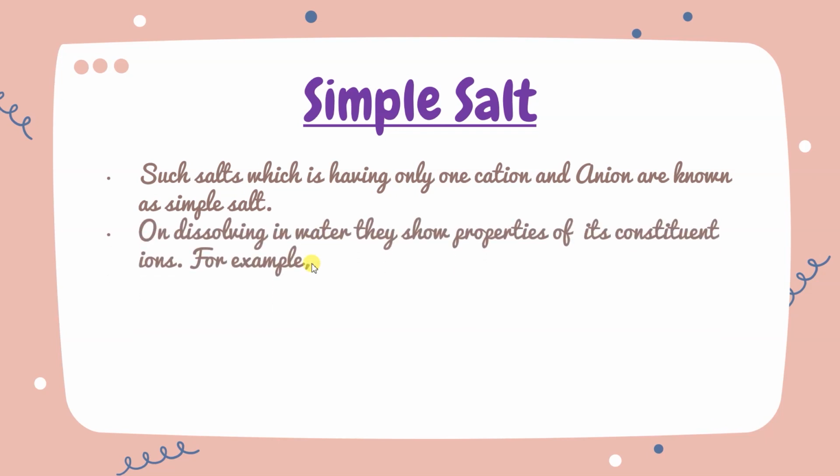The important property is that on dissolving in water, they show the properties of their constituent ions, like NaCl, MgSO4, Ca(NO3)2. Sorry, the NO3 should be inside brackets and the 2 outside, Ca(NO3)2. We can see that these are made up of one type of cation and one type of anion, like Na+, Mg2+, Ca2+. Another is CH3COO- with NH4+. So these are called simple salts.